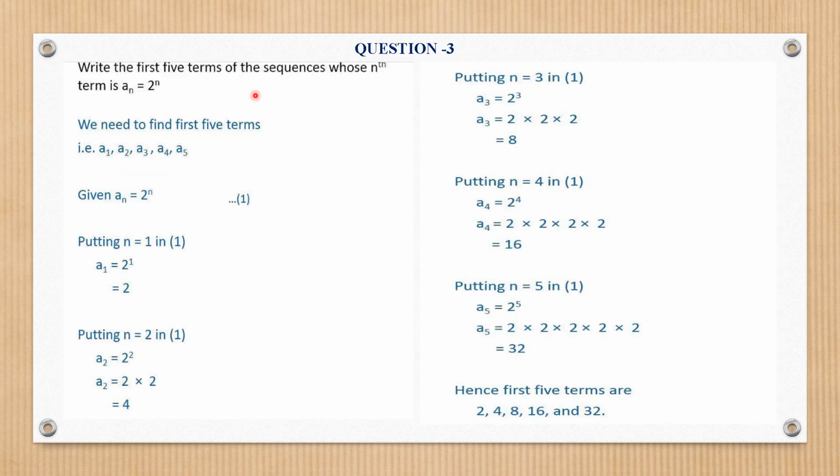Number 3, first 5 terms of the sequence. The nth term is 2 raised to power n. So for 2 raised to power n, we start with putting n as 1. So we get the first term as 2. For n equals 2, we get 2 square, that is 4. For n equals 3, it is 2 cube, that is 8. For 4, it is 2 raised to power 4, that is 16. And for 5, it is 2 raised to power 5, that is 32. And we get the first 5 terms as 2, 4, 8, 16 and 32.